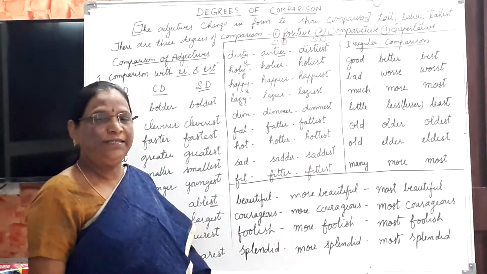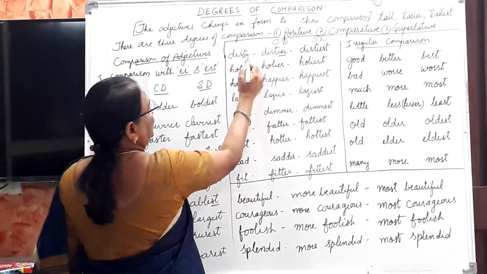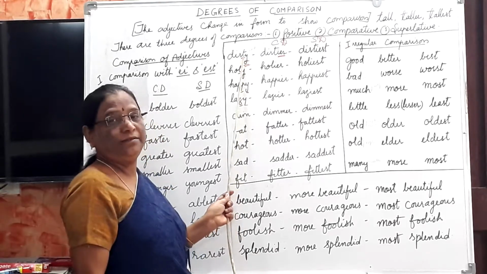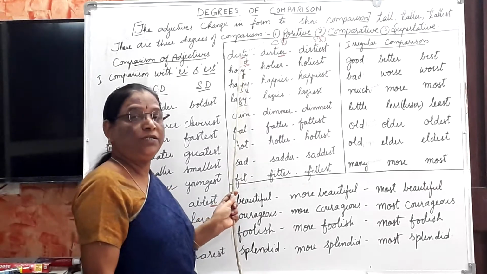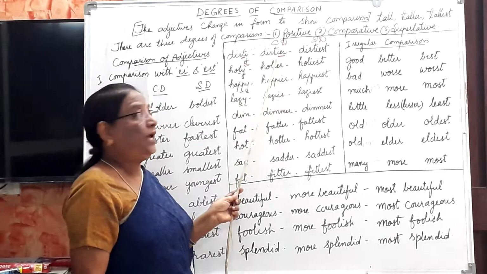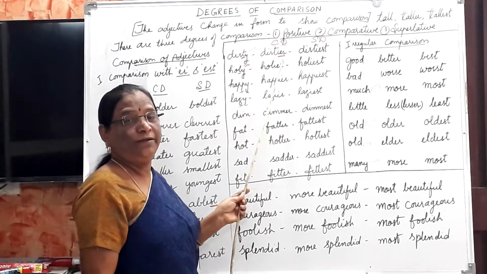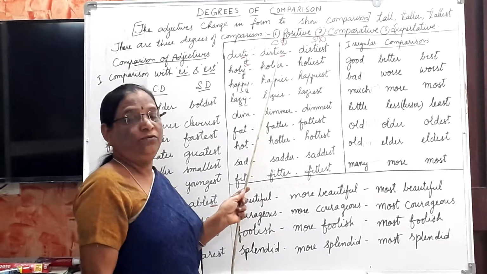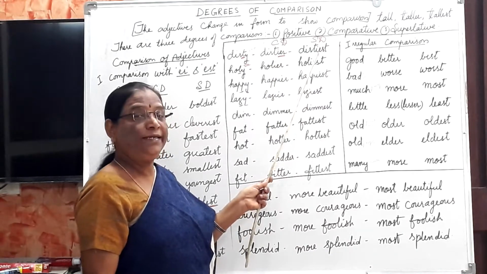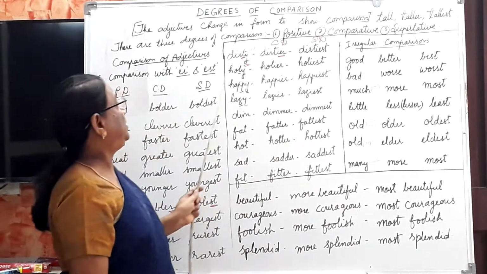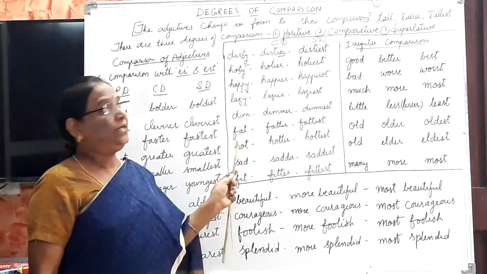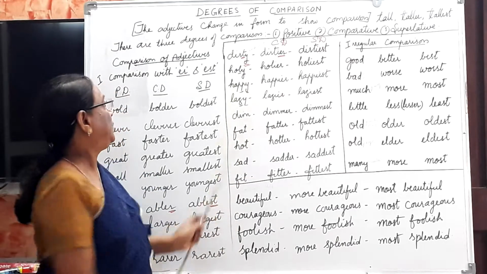Dirty, dirtier, dirtiest. When the word ends with Y and is preceded by a consonant before the Y, you remove that Y and add IER in comparative degree and IEST in superlative degree. Dirty, dirtier, dirtiest.